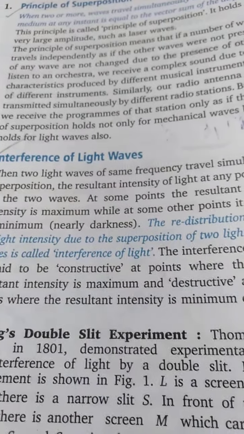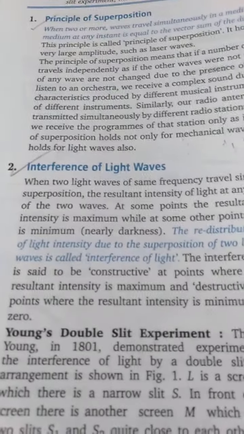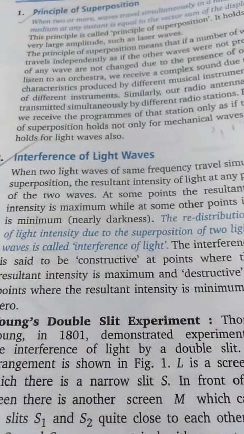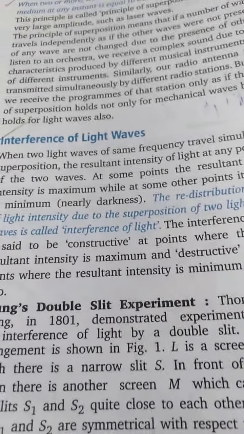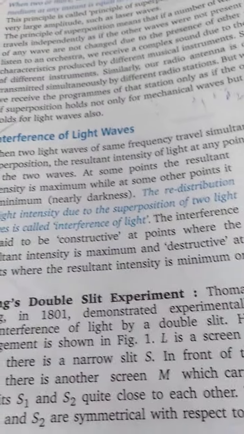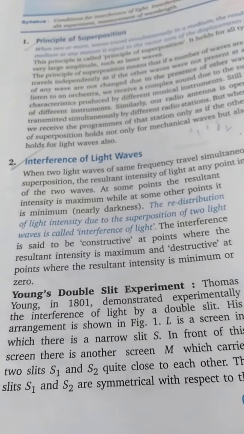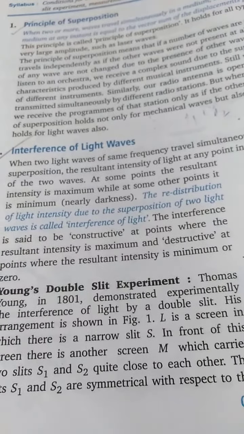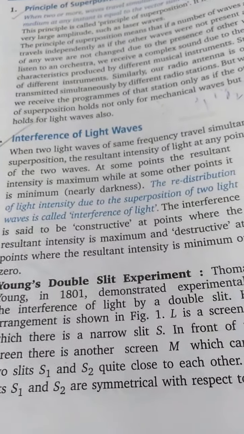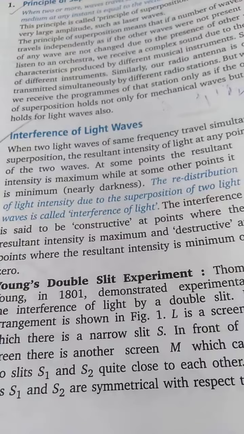Superposition means, at a point where two light waves are meeting. So the redistribution of light intensity due to superposition of two light waves is called interference.